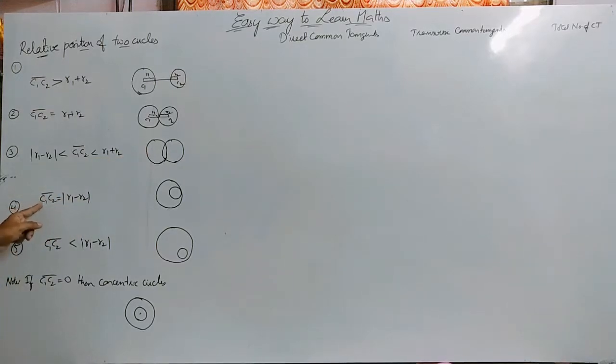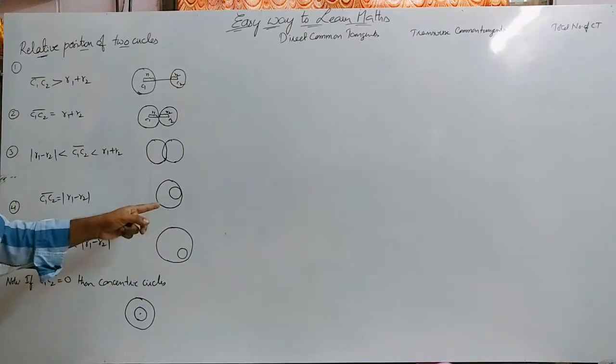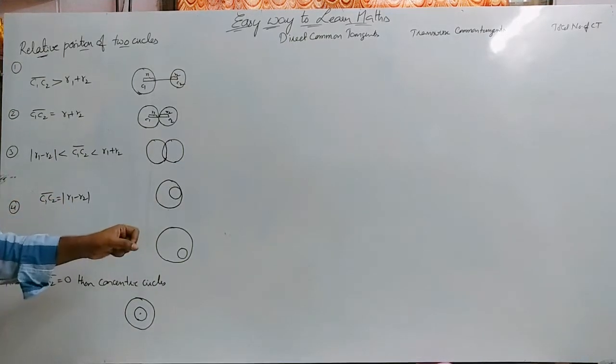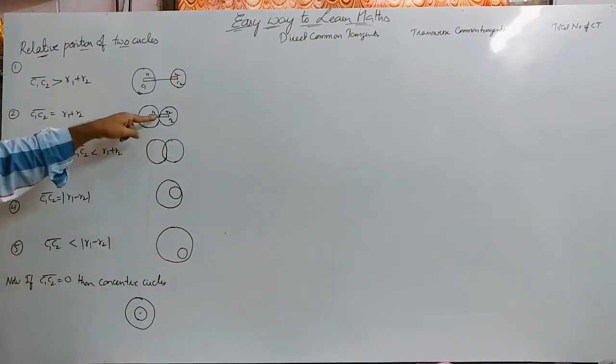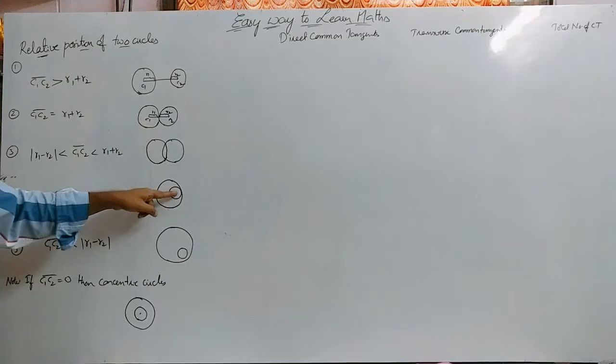And if C1C2 bar is equal to the difference of the radii, that is modulus of R1 minus R2, then in this case also the two circles are touching each other but internally. Here it is external touching, here it is internal touching.